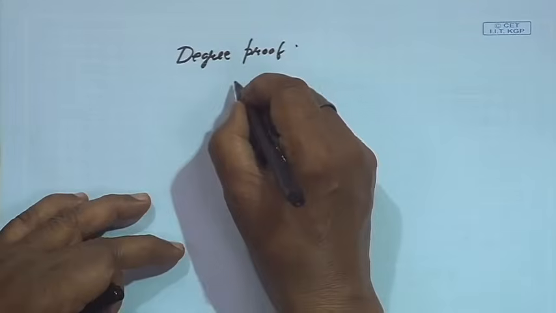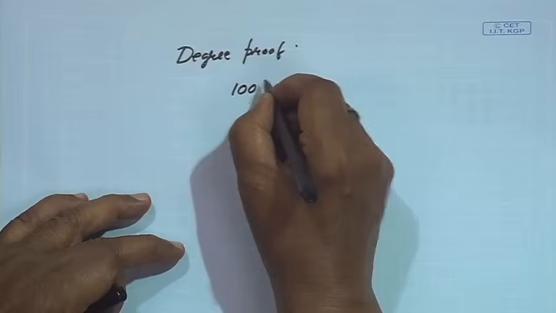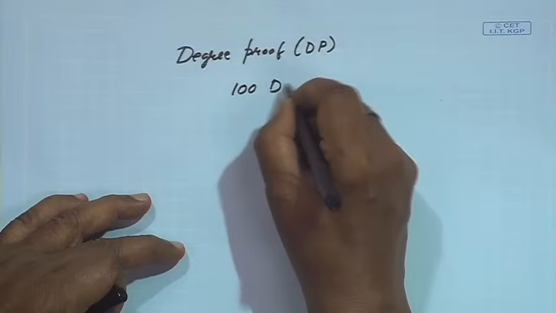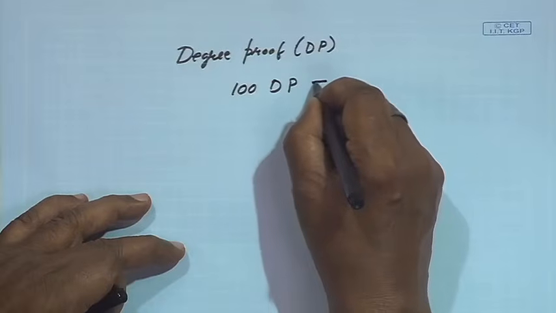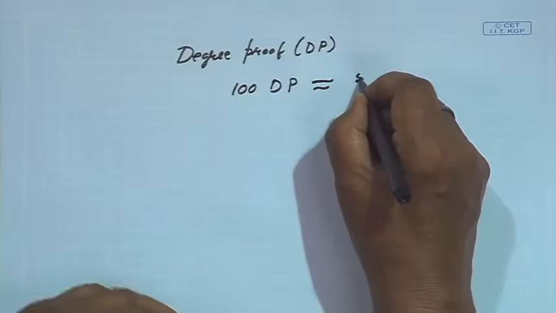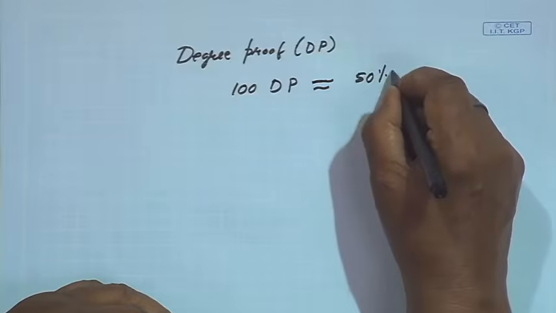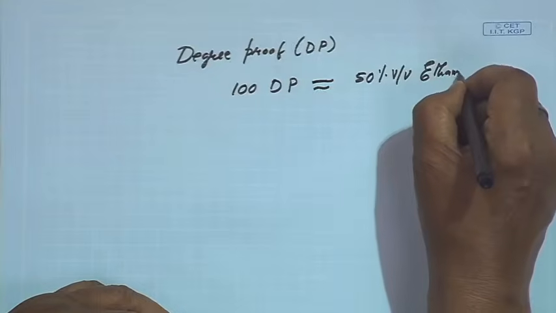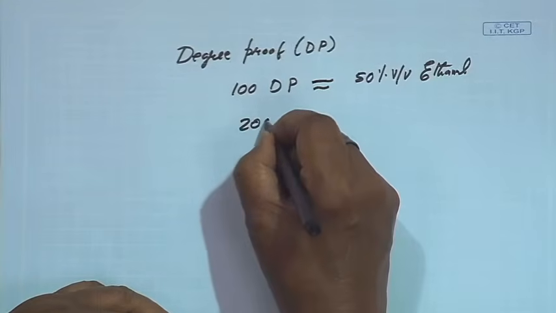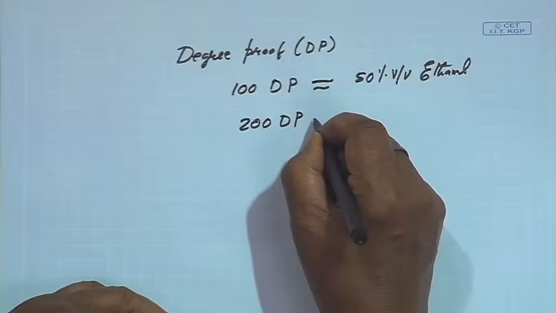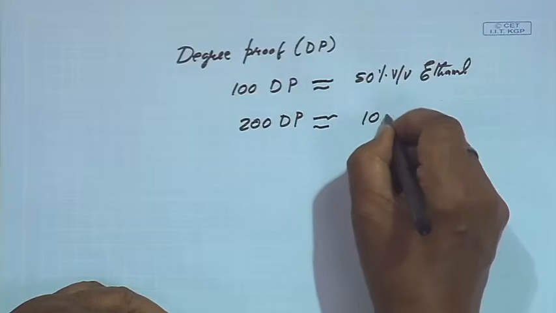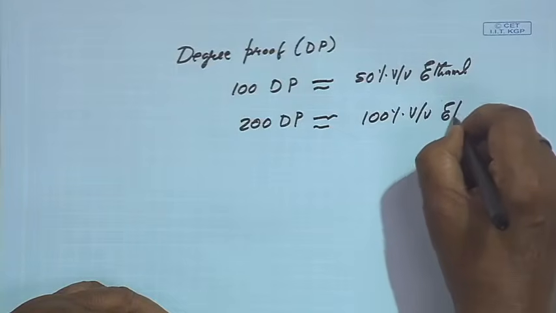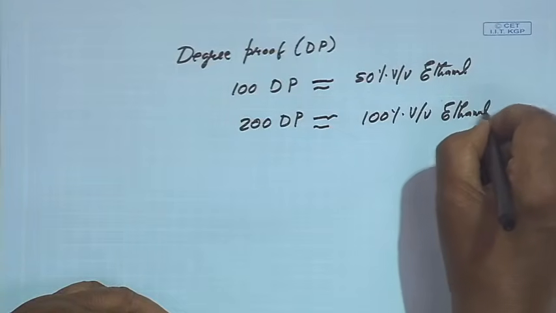Now, suppose we have 100 degree proof. 100 degree proof is approximately equal to about 50% volume by volume ethanol. So, if you say 200 degree proof, it contains about 100% volume by volume ethanol. So, this is called absolute alcohol.